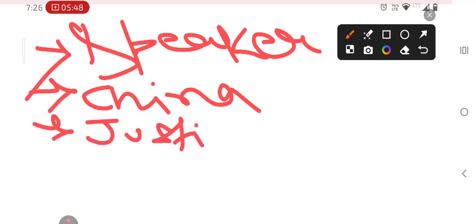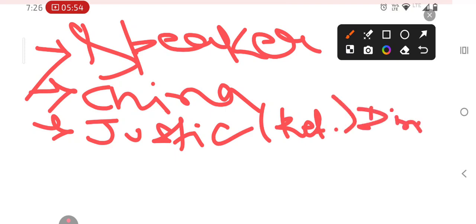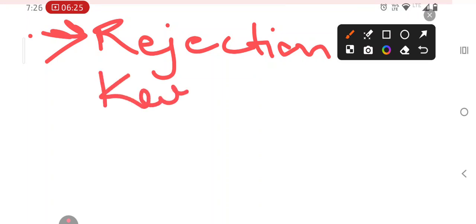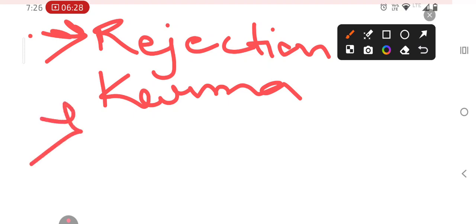Justice, who has retired, Dinesh Maheshwari. Dinesh Maheshwari. Next question. Which is not a principle of Jainism? That is rejection of the doctrine of karma. Next question.